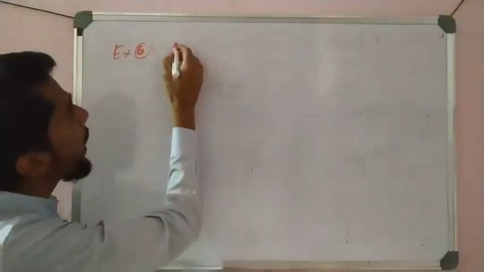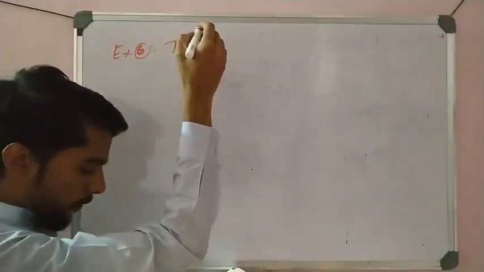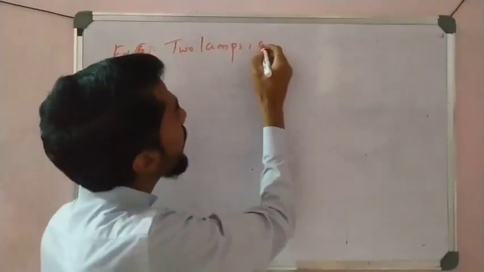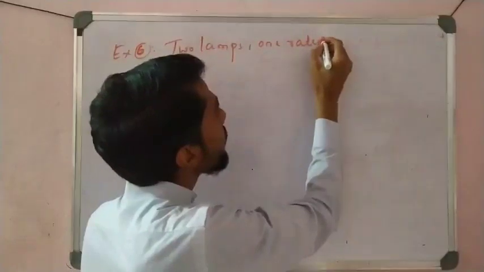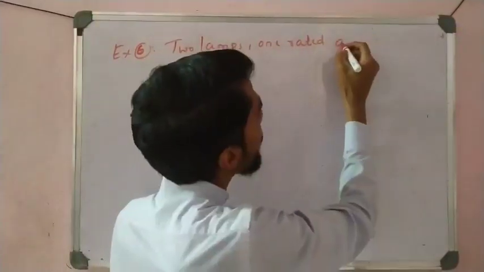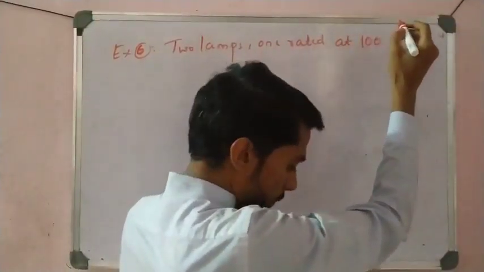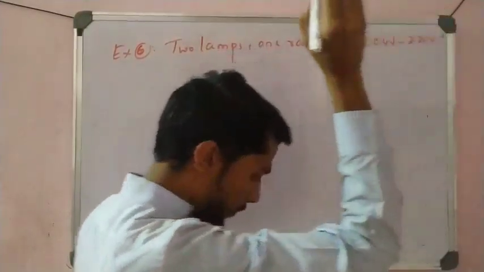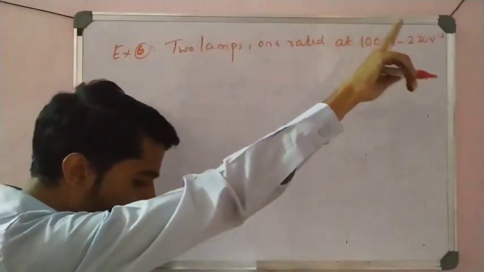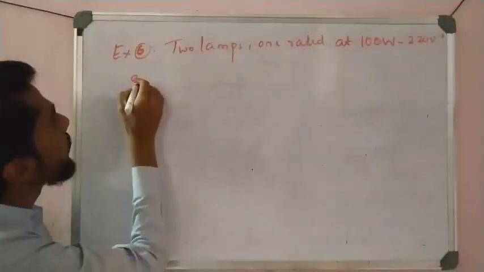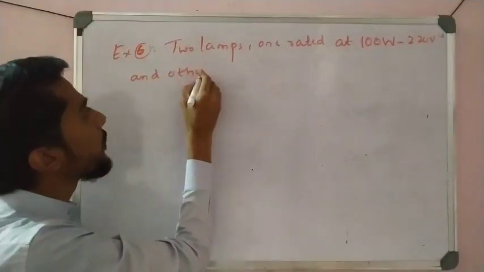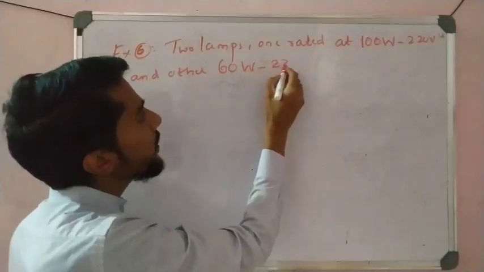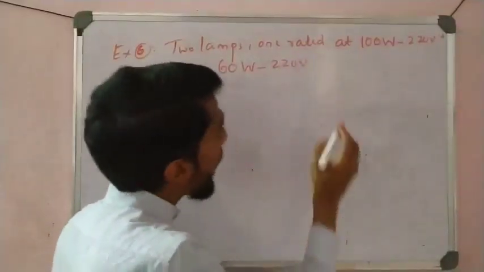So see here, two lamps, one rated at 100 watt, 220 volt. 100 watt power and 220 volt voltage, and the other 600 watt power, voltage is the same, that is the potential difference is the same, are connected in parallel to the electric main supply.